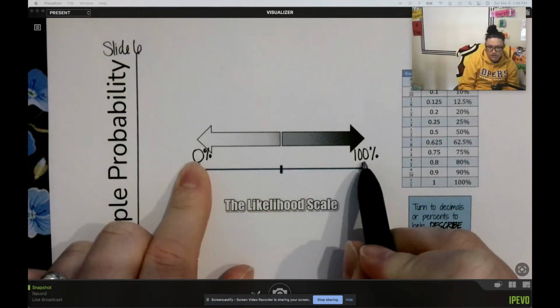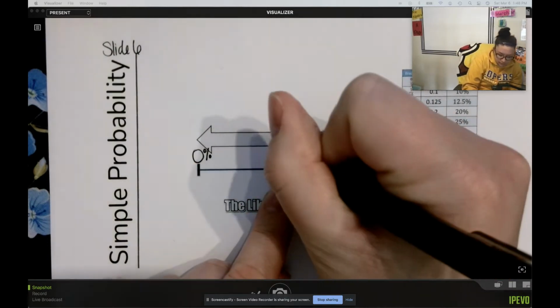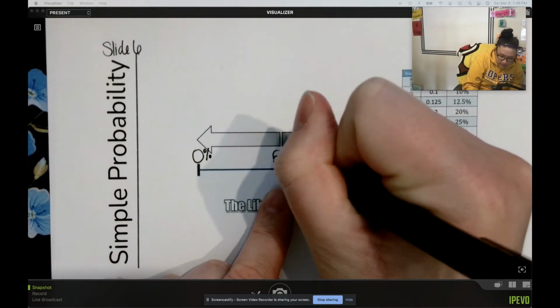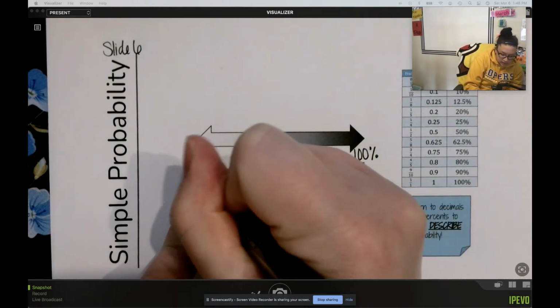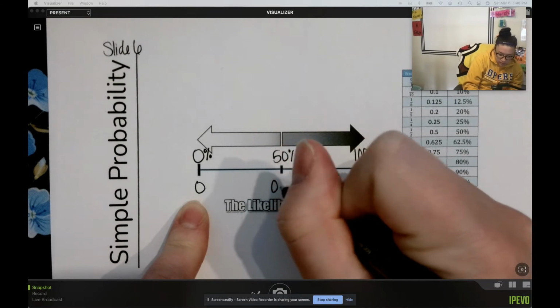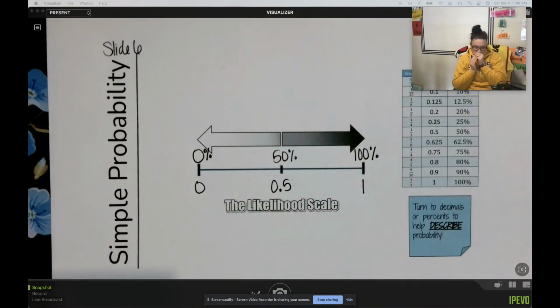What's in the middle of 0% and 100%? 50%, with the decimals being between 0 and 1 and 0.5. There are words to describe these ranges of probabilities.